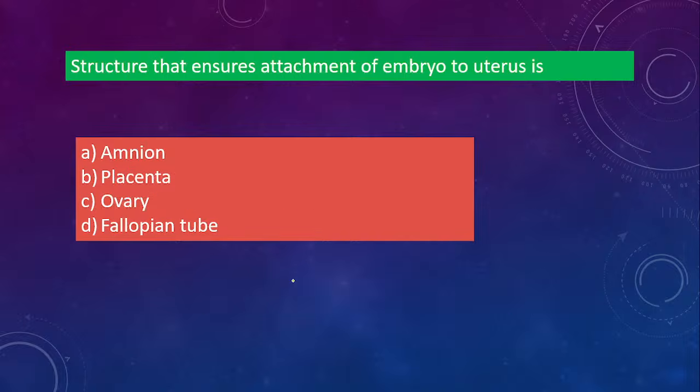Good. Okay, next one. Structure that ensures attachment of embryo to the uterus. So कौन सा structure embryo को uterus के साथ join करता है? Is it amnion? Is it placenta? Is it ovary? Or is it fallopian tube?